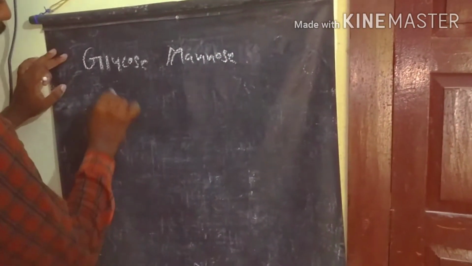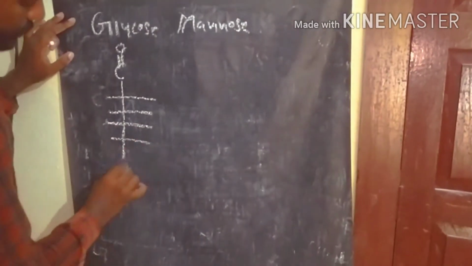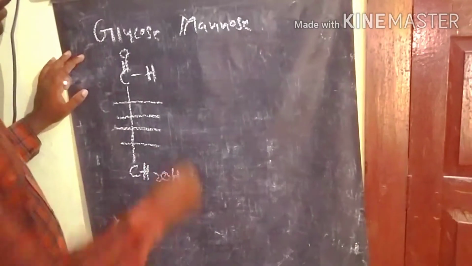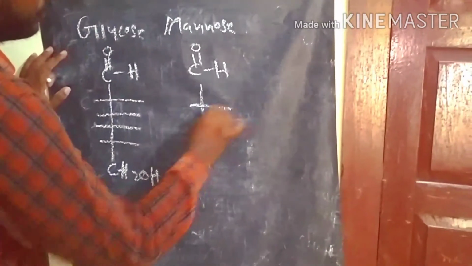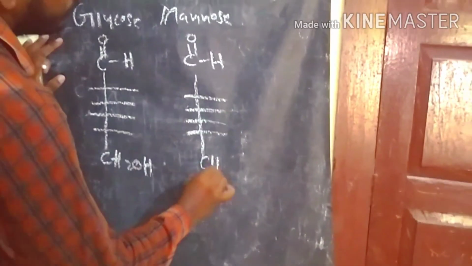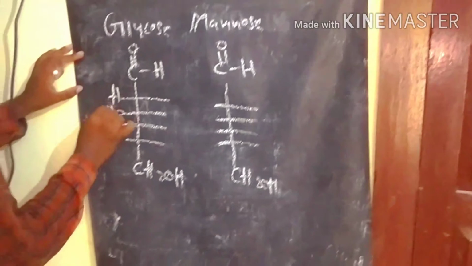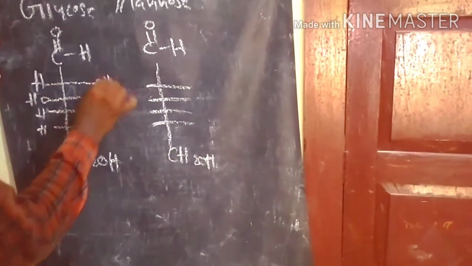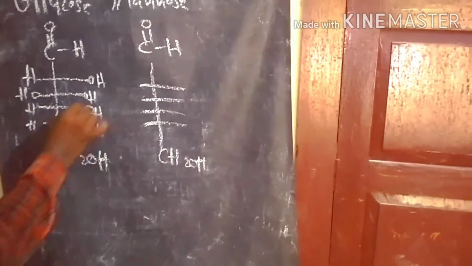Like if you take the glucose structure, this is the glucose structure, and this is the mannose structure. Here H and OH, H and OH, OH, H, H and H, OH, OH.